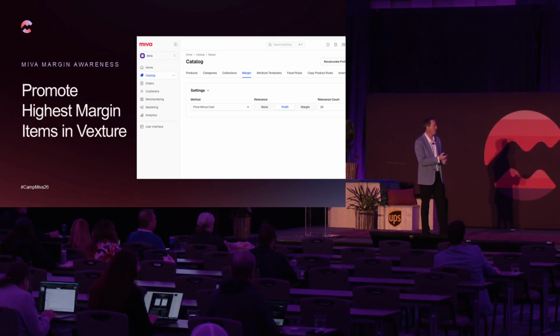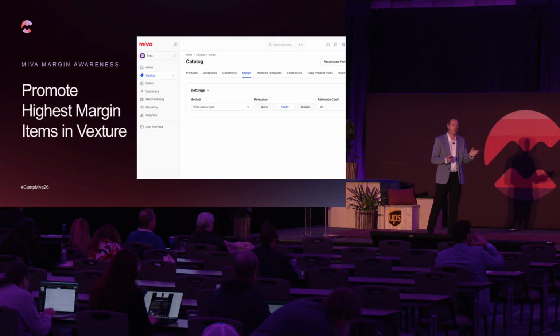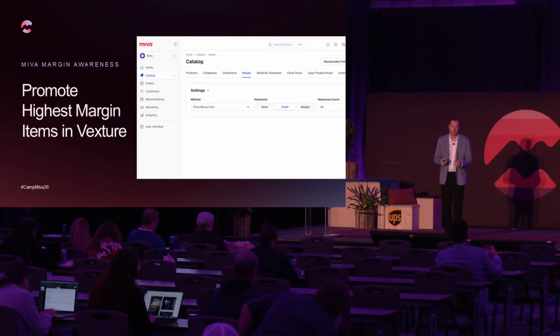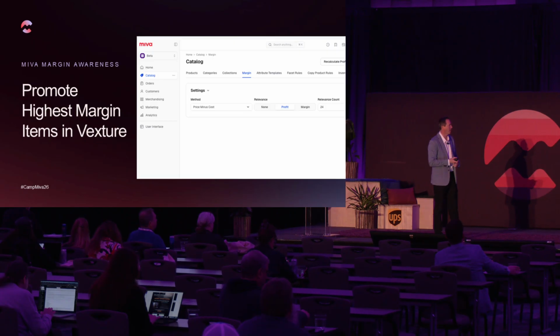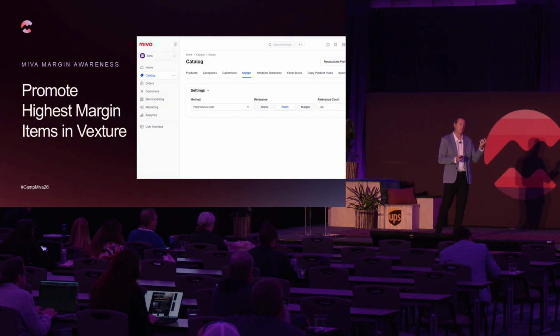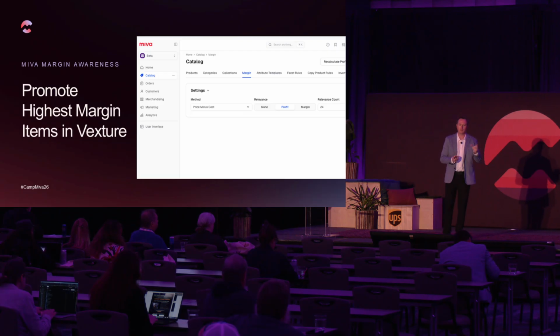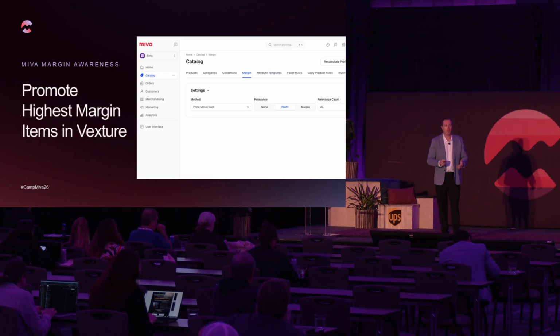Here's where you can tie it all into promoting those highest margin, highest profit products from within Vexture. There's a new margin tab at the product catalog level, and this is where you tell it the method you want to use to calculate the profit or the margin: price minus cost, a custom field, or a third option for a template. We can get pretty complicated.